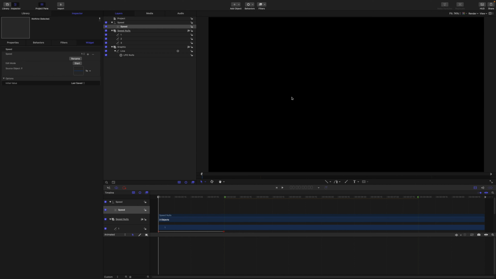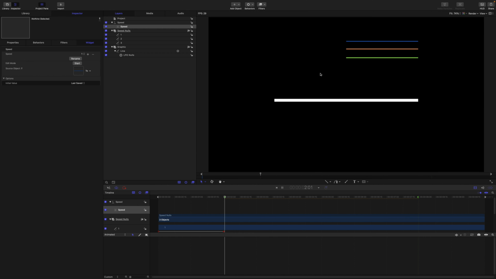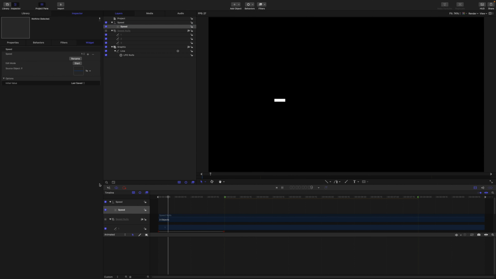Let's have a quick check. In snap number 1, the line has an ease in and ease out. In snap number 2, we have the first custom speed curve, and number 3 runs another custom speed curve. Now at this point, if all we wanted to do was to create a custom speed selection, this is as far as we would need to go. We could just publish that pop-up widget for use in Final Cut. But as we saw at the beginning of this lesson, we are going to go further. We're going to add a basic duration control as well.